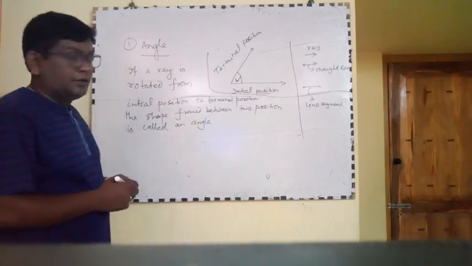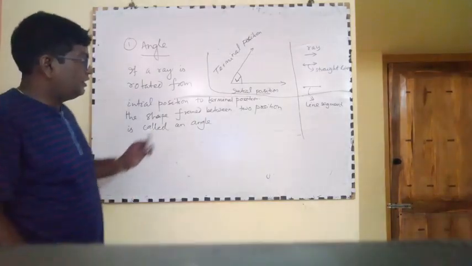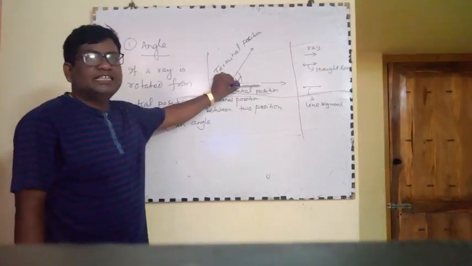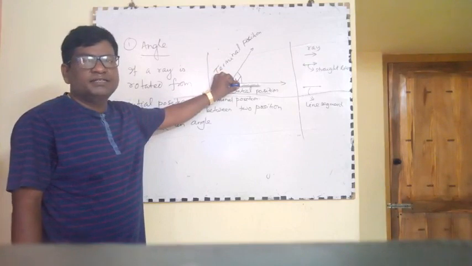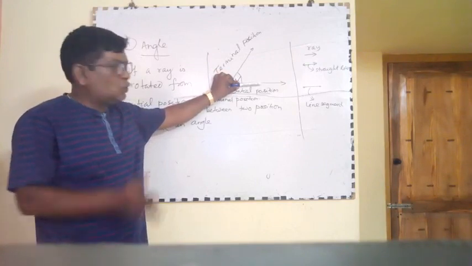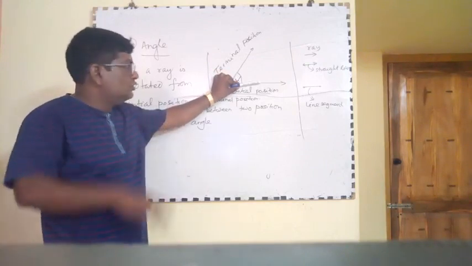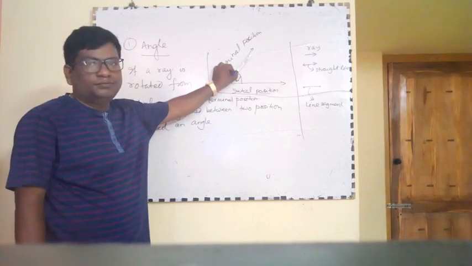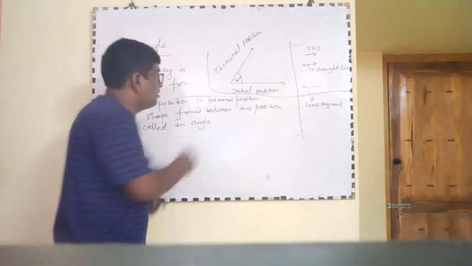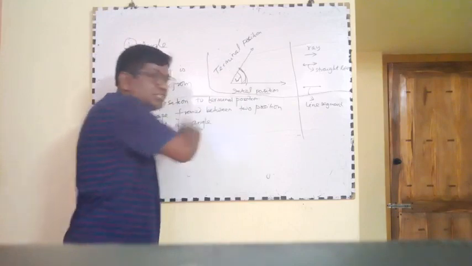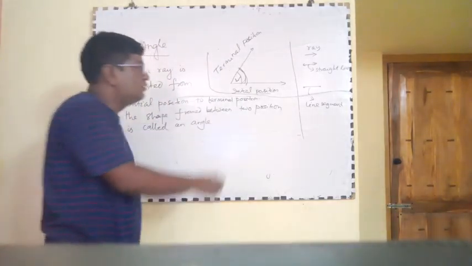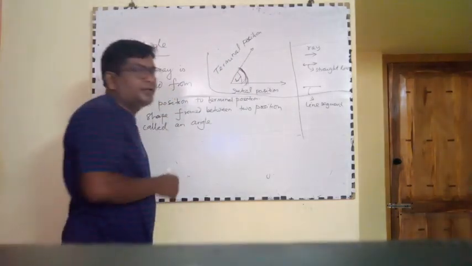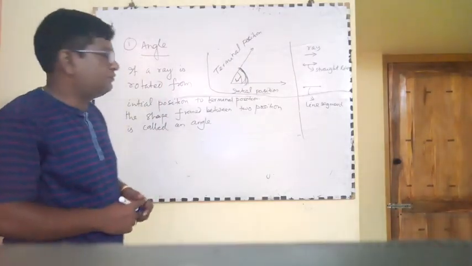If this is the initial position of a ray and it is rotated and comes to the final position, the space formed here is called an angle.